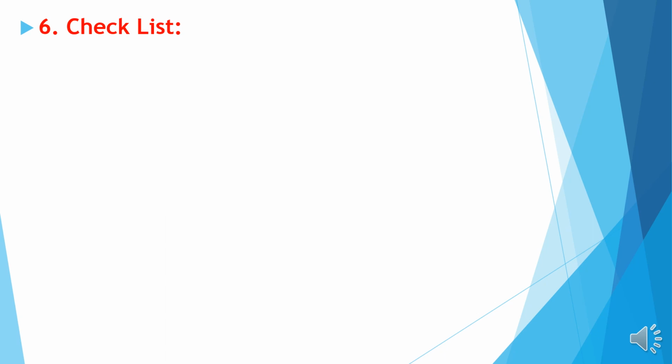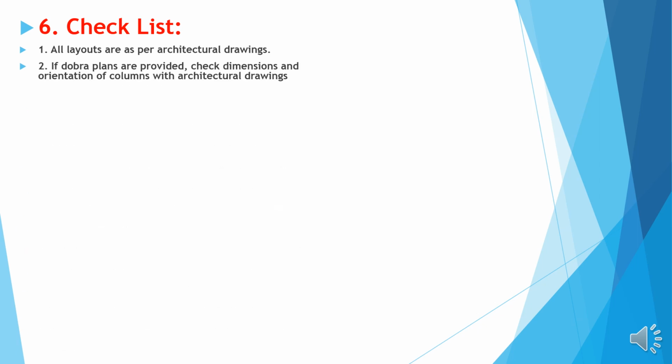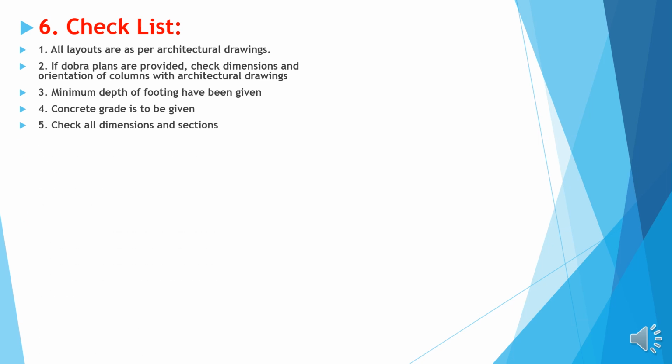Checklist for verifying the structural drawings. All layouts are as per the structural drawings. If excavation plans are provided, check dimension and orientation of columns with the architectural drawing. Minimum depth of the footing has to be given. Concrete grade has to be given.